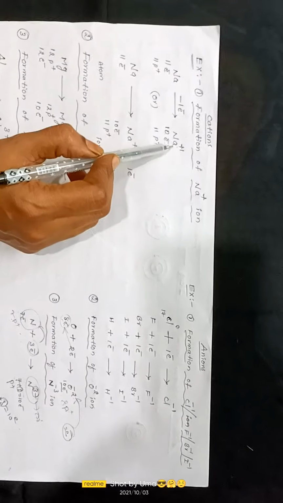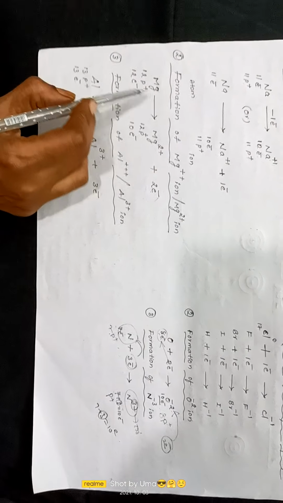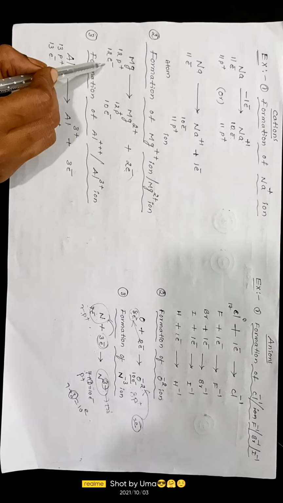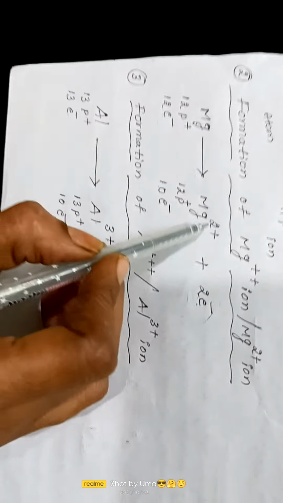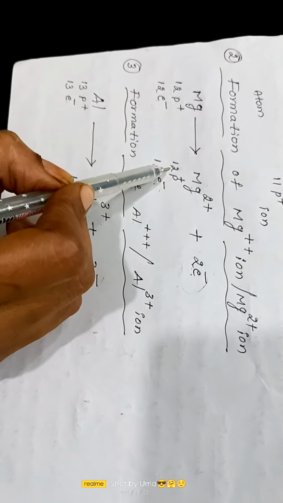This is the sodium cation, a monovalent cation. And if you take magnesium, the atomic number of magnesium is 12. So 12 protons and 12 electrons are there in the neutral atom of magnesium. But in the magnesium ion, there are only 10 electrons, which is not equal to the 12 protons.